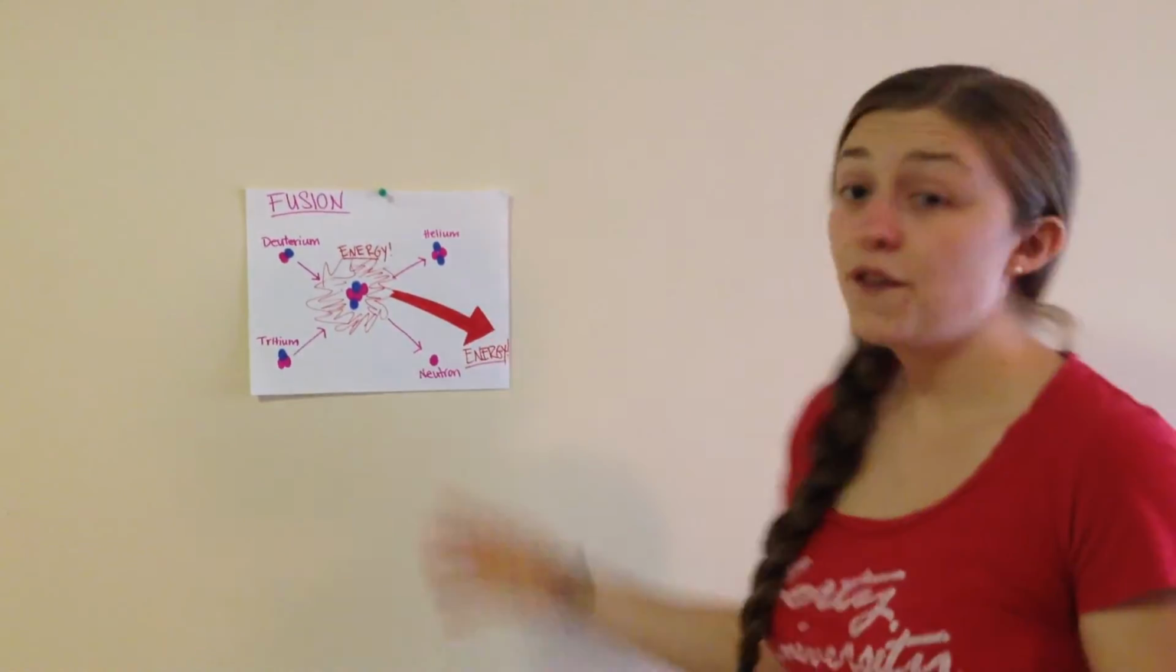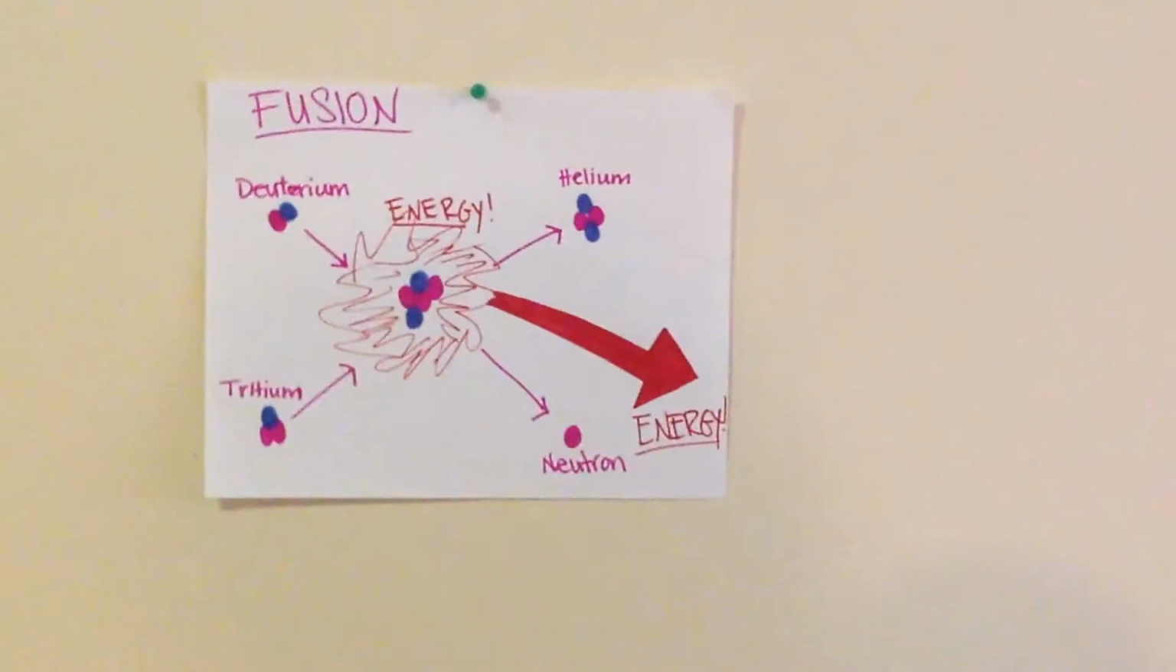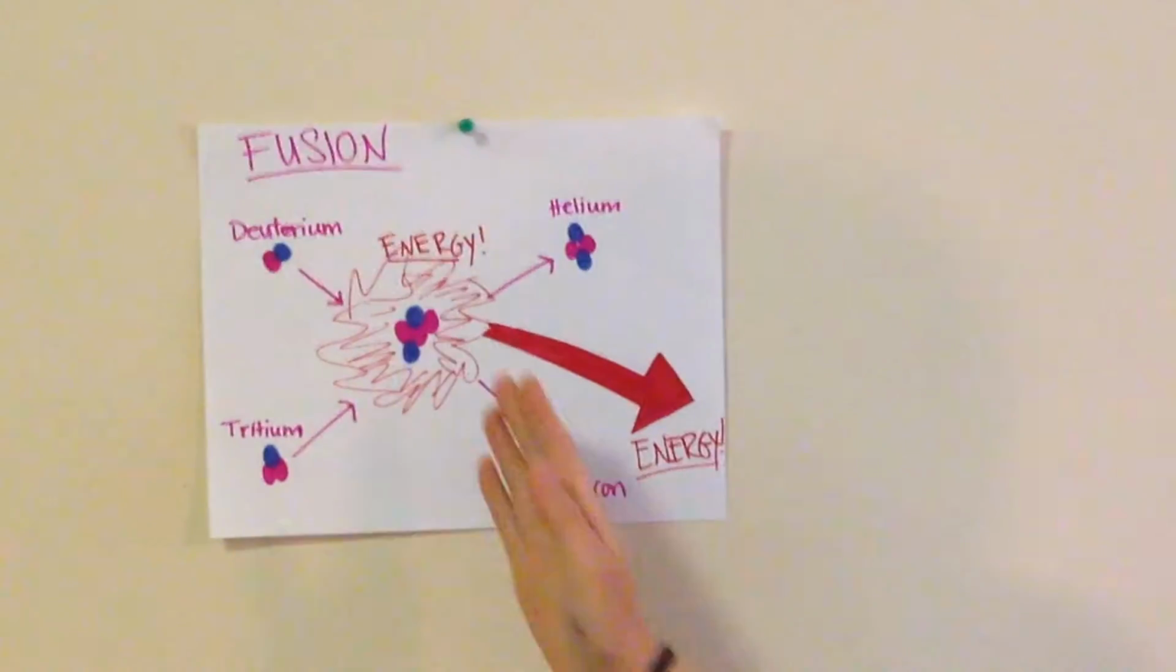And then the opposite is fusion, which is union. And different elements come together, and that causes a whole lot of energy to come out. And that is the conclusion of our changes of matter.